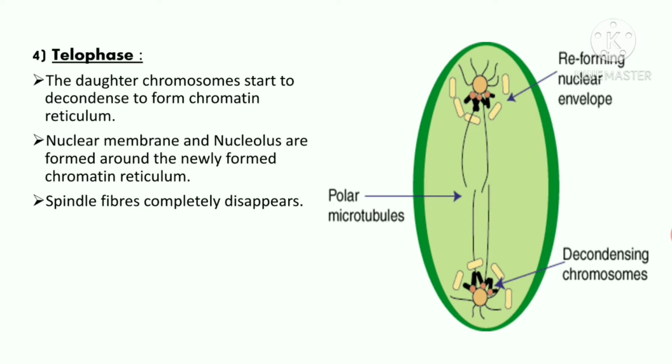Telophase. The daughter chromosome starts to decondense to form chromatin reticulum. Nuclear membrane and nucleolus are formed around the newly formed chromatin reticulum. Spindle fibers completely disappear.